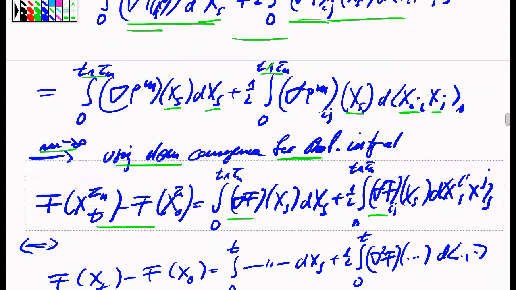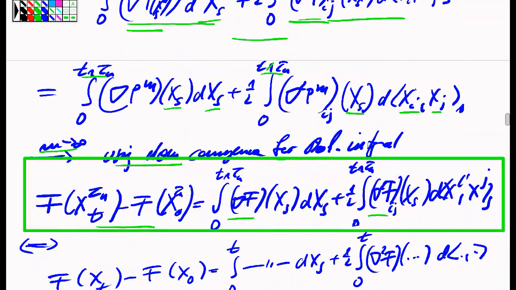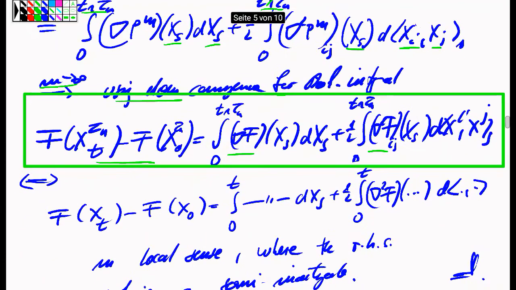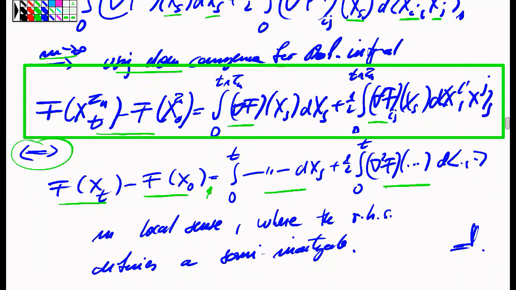So therefore, we have the formula for a general function f, which is C2, at least as long as we stop the process by means of a certain stopping time. But this is exactly the same as saying that this process f, if we stop it by means of appropriate stopping times, has exactly this representation. This sum of stochastic integrals on the right-hand side defines in a unique fashion a local semi-martingale.